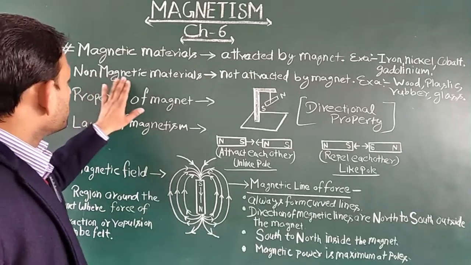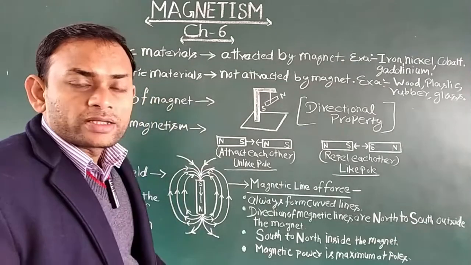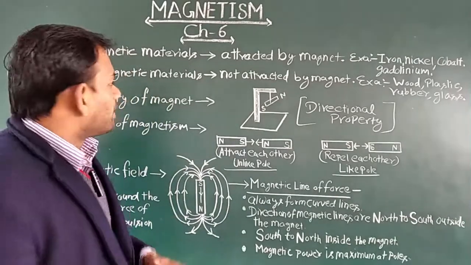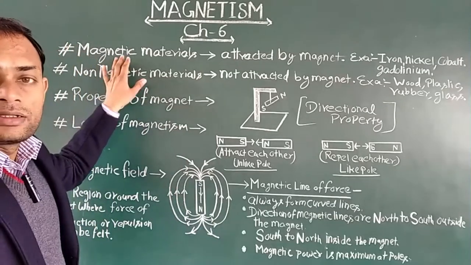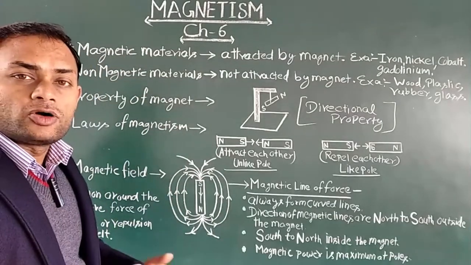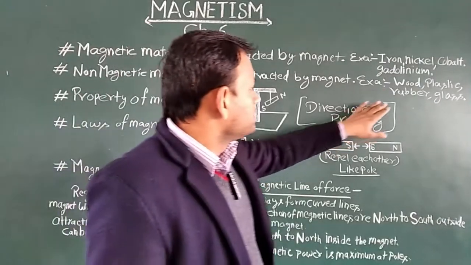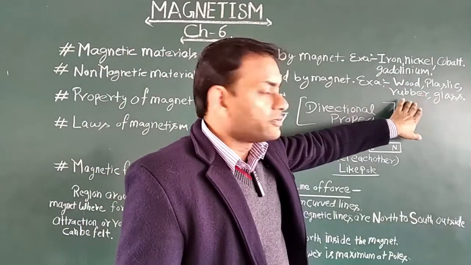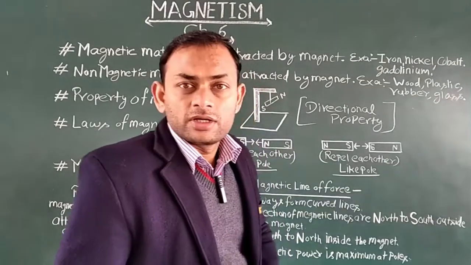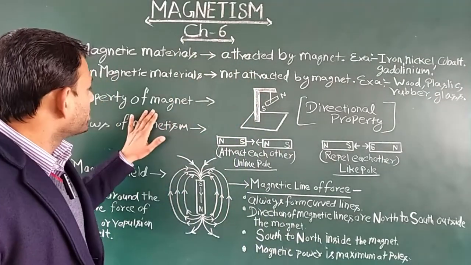After that, non-magnetic material. What are non-magnetic materials? They are the opposite of magnetic materials, meaning all those materials which are not attracted by magnets are called non-magnetic materials, like wood, plastic, rubber, and glass.